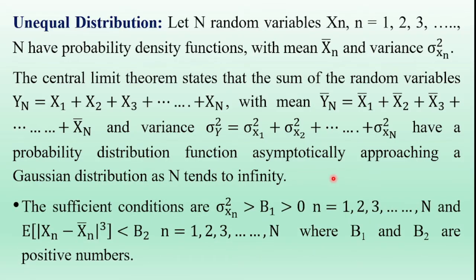Therefore, the sufficient conditions are sigma Xn square is greater than b1 which is greater than 0, n is equal to 1, 2, 3 and so on up to capital N, and the expectation of magnitude of Xn minus Xn bar whole cube is less than b2, n equal to 1 to capital N, where b1 and b2 are positive numbers. So this is the concept of unequal distribution.